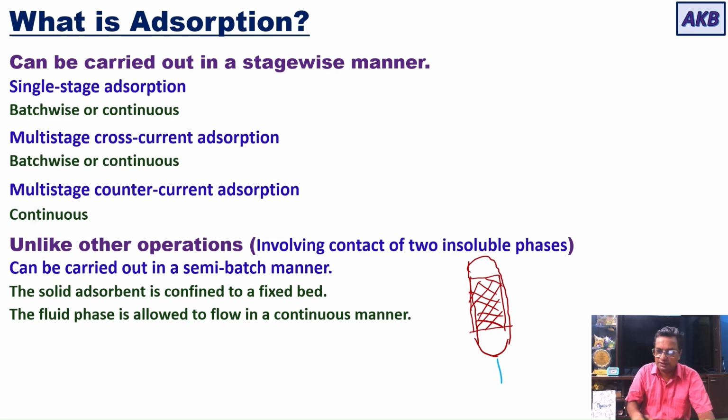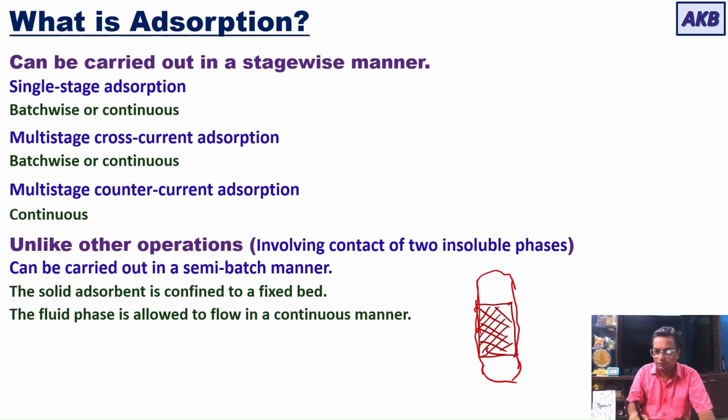Let me show it correctly. You have a fixed bed of the adsorbent, and this is confined in a column like this.